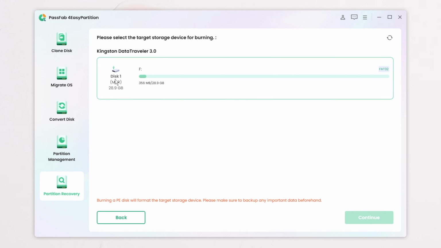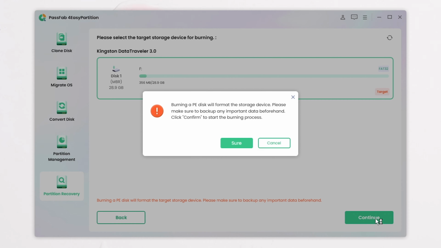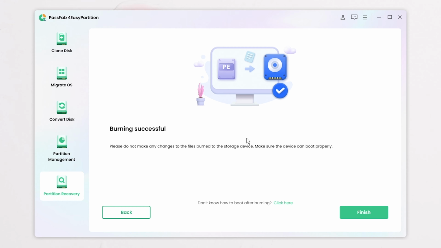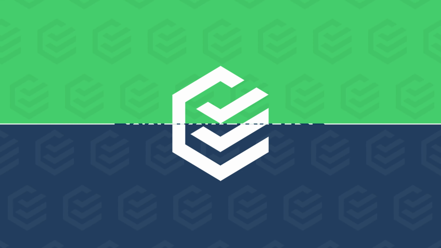Click Start. Choose the USB. Make sure there is nothing important in the USB because we will burn the disk cloning tool into it. Once done, eject the USB.